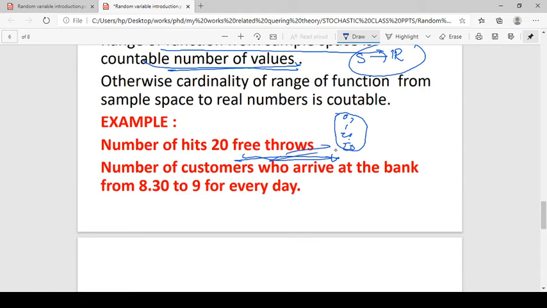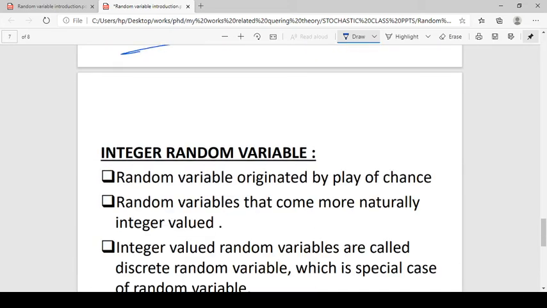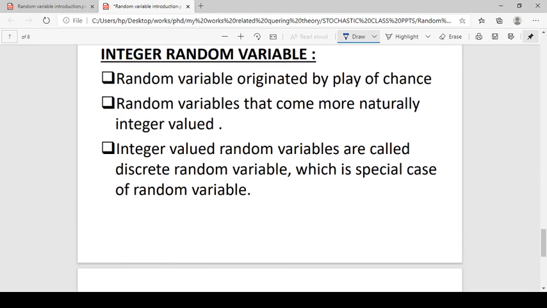So this is also a discrete random variable. The number of customers who arrive at a bank from 8:30 to 9 is countable too: 10 customers, 100 customers, 200 customers. So that is also a discrete random variable.